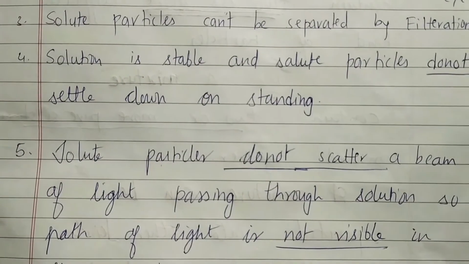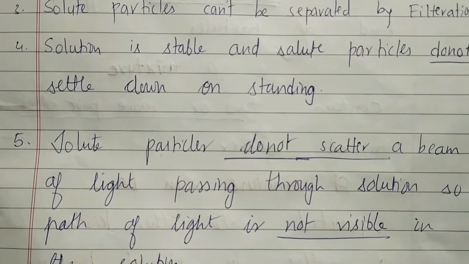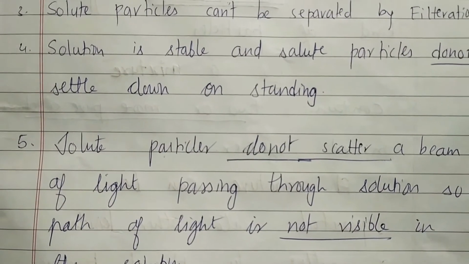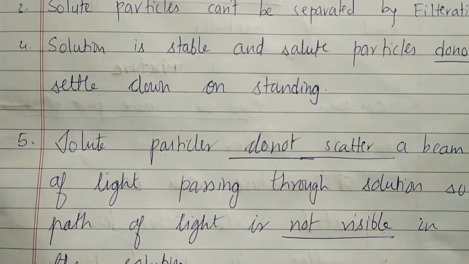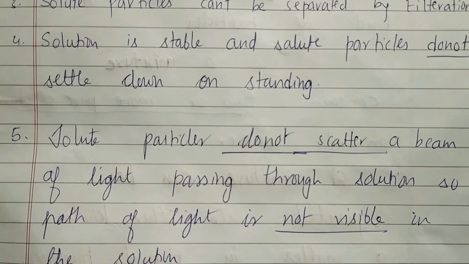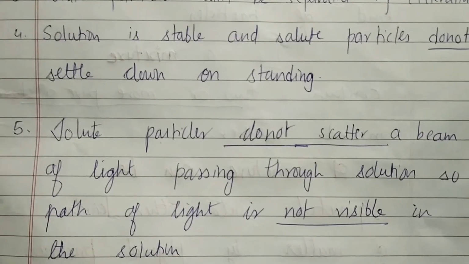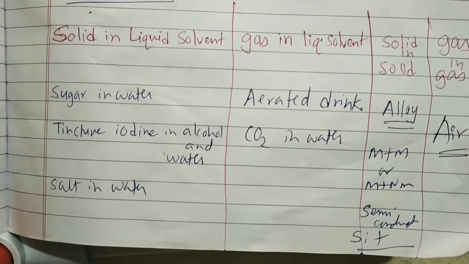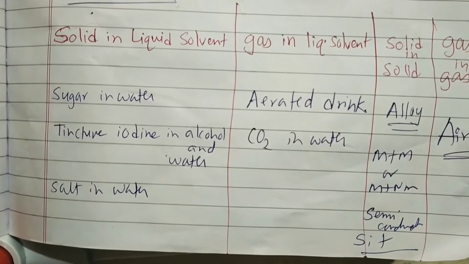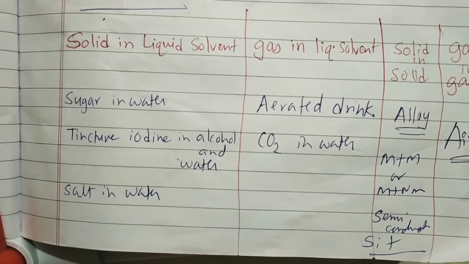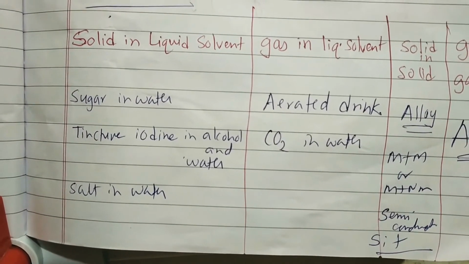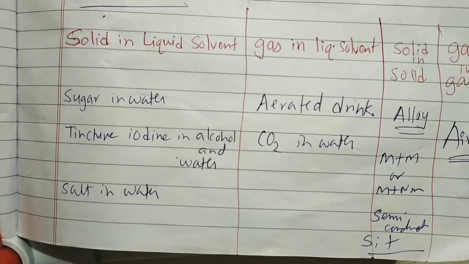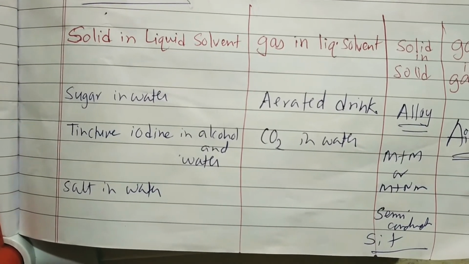Solute particles do not scatter the beam of light passing through solution. So in a true solution, the particles do not scatter the beam of light. You won't see any visible light path in the solution. So students, as I told you, solutions are not only liquid. They can be solid solution, they can be liquid solution, they can be gaseous solution.